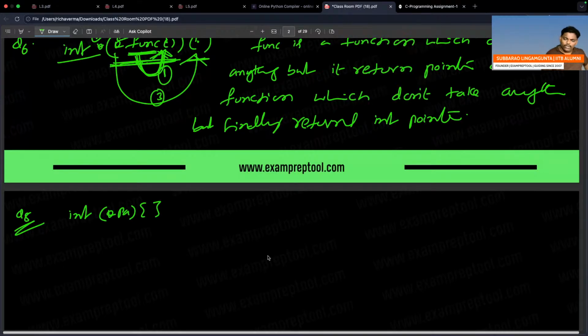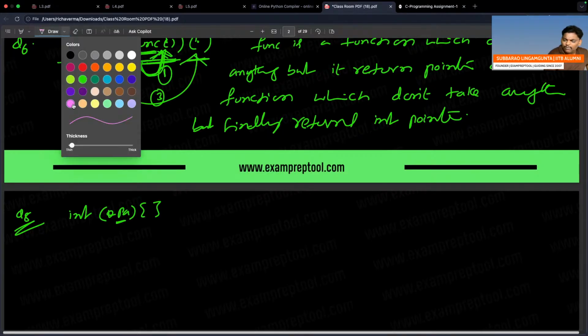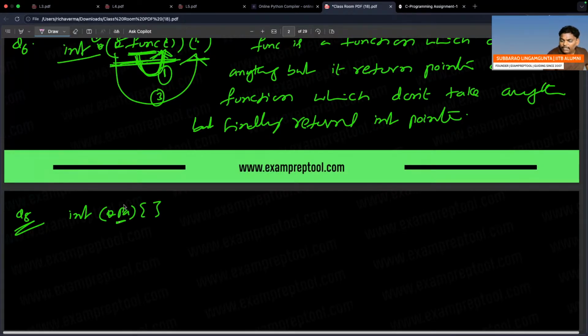As usual, go to the operand first. But the first question is how many brackets? Two brackets, left bracket and right bracket. Brackets are the highest priority, and both have the same priority. Associativity is left to right, which means the left bracket should be done first. Now, in the left bracket, go to the operand first.